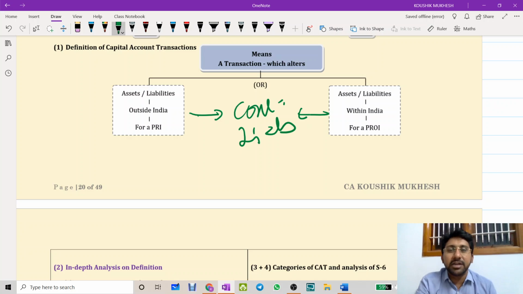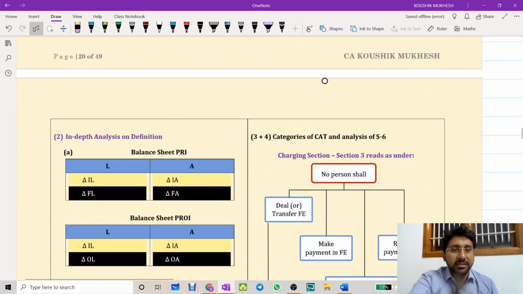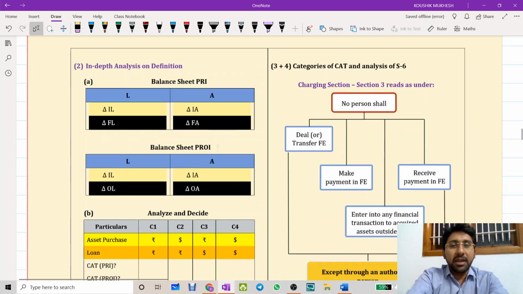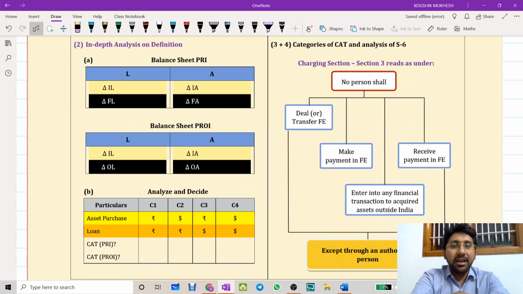What is a contingent liability? When we come to that concept, I will explain it, but just remember it as of now. So, a capital account transaction means a transaction which alters assets and liabilities outside India for a PRI, within India for a PROI. Let us try to understand in depth. In-depth analysis of the definition: let us take a balance sheet, in which liabilities are there and assets are there. Change in Indian liability, change in Indian assets, change in foreign liability, change in foreign assets.